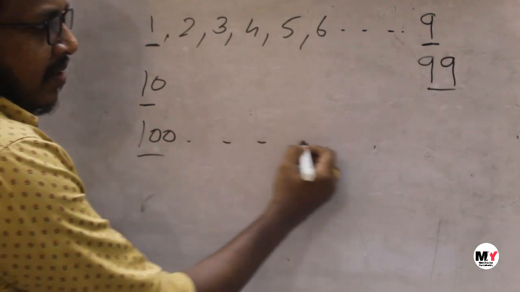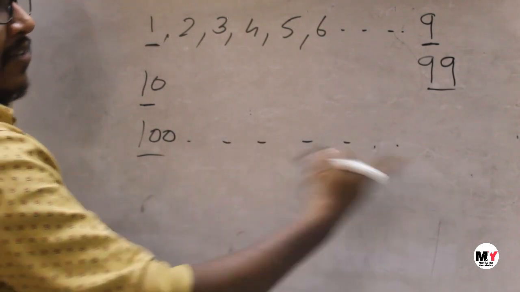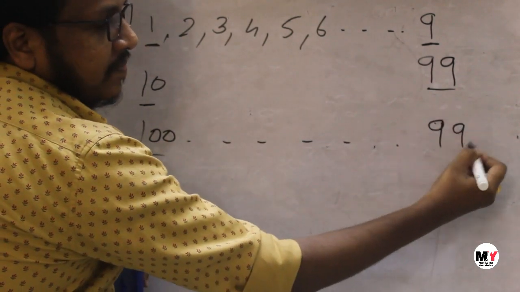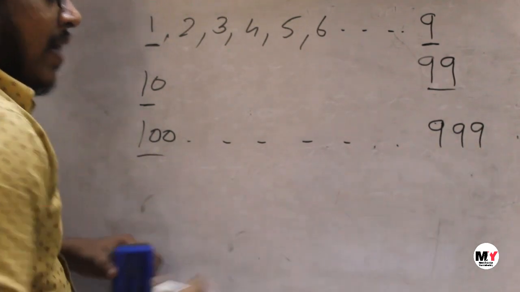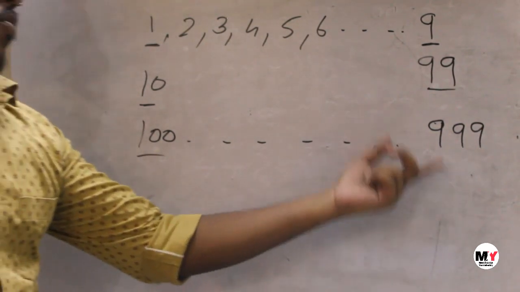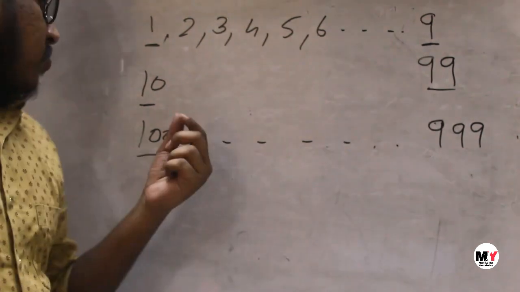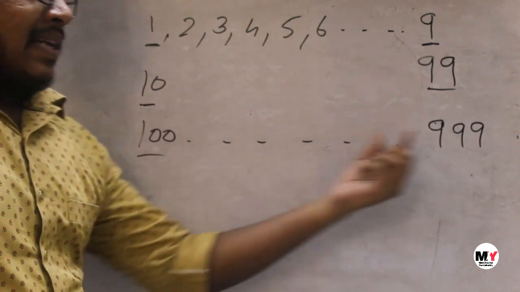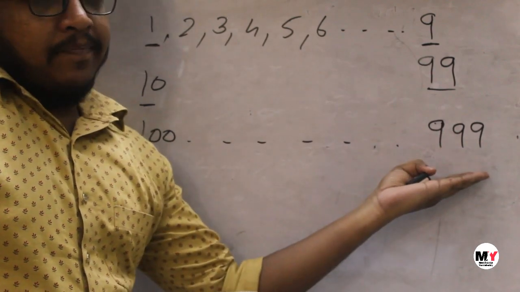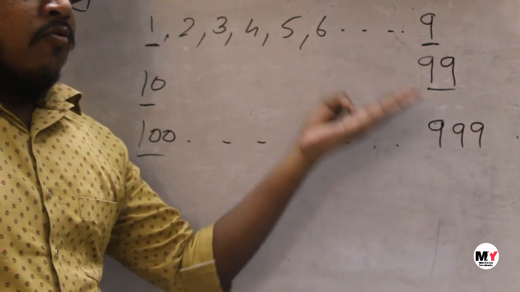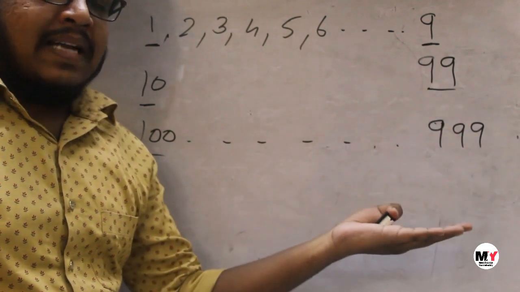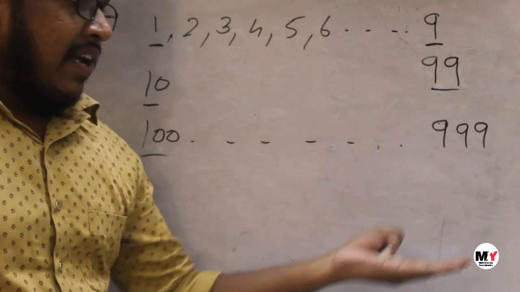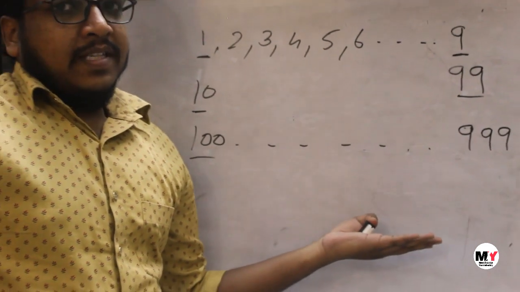Then what about the largest three-digit number? It is nothing but three nines: 999. So it is very simple to remember the smallest and largest numbers. The smallest number starts with 1 and the remaining are zeros, and the largest number is all nines all the time. Even if they ask for the 4-digit smallest number, 4-digit largest number, 5-digit smallest number, 5-digit largest number, the topic should be easy.